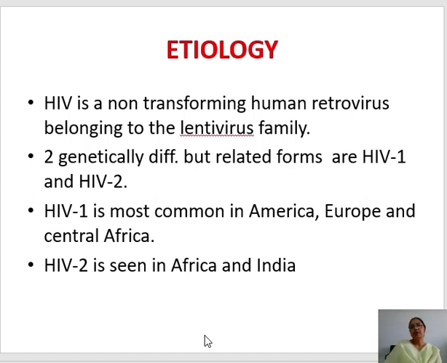HIV is a non-transforming human retrovirus belonging to the lentivirus family. The HIV has two genetically different but related forms, HIV-1 and HIV-2. HIV-1 is the most common in America, Europe, and Central Africa, and it is also found in India. HIV-2 is seen in Africa and India. So in cases of blood transfusion, we test the blood for both HIV-1 and HIV-2 types.